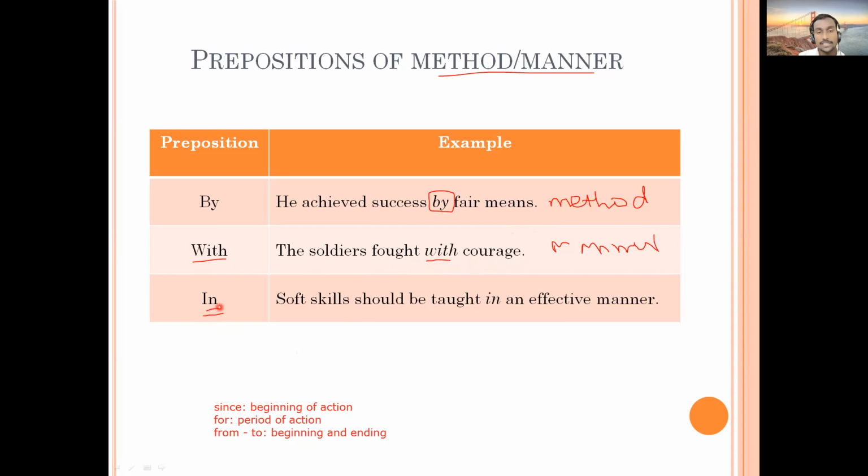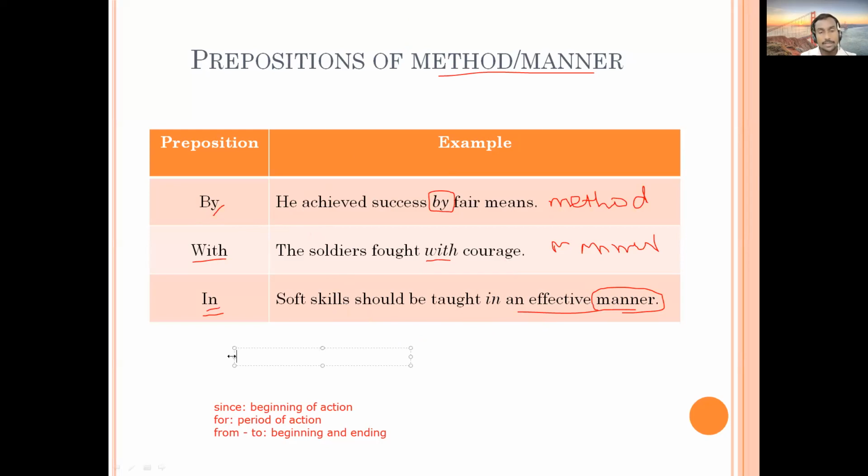Again, soft skills should be taught in an effective manner. The word manner itself is referring to manner. You people can use "by" again. Already people have studied "by" for referring to time. We will reach Mysore by 7 a.m. Another example of "by" you can see when you change the voice.